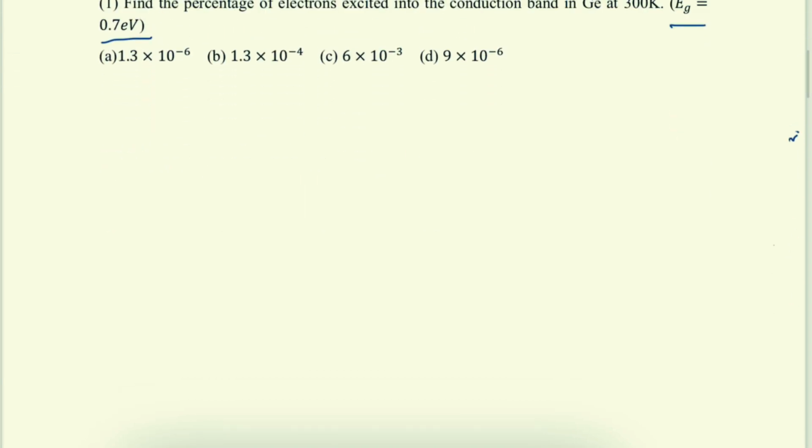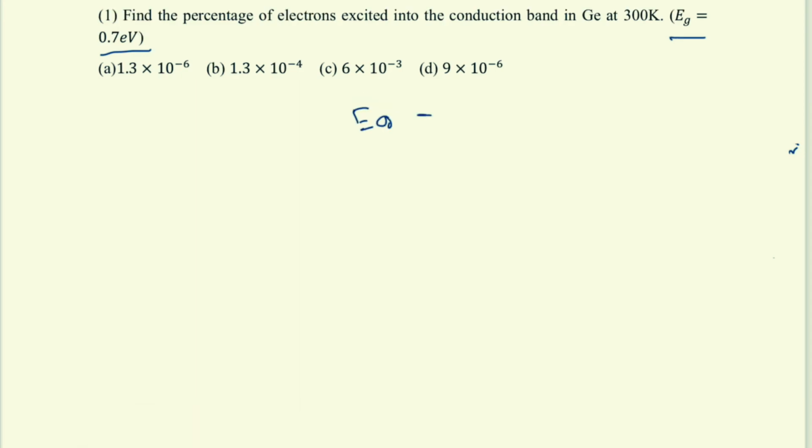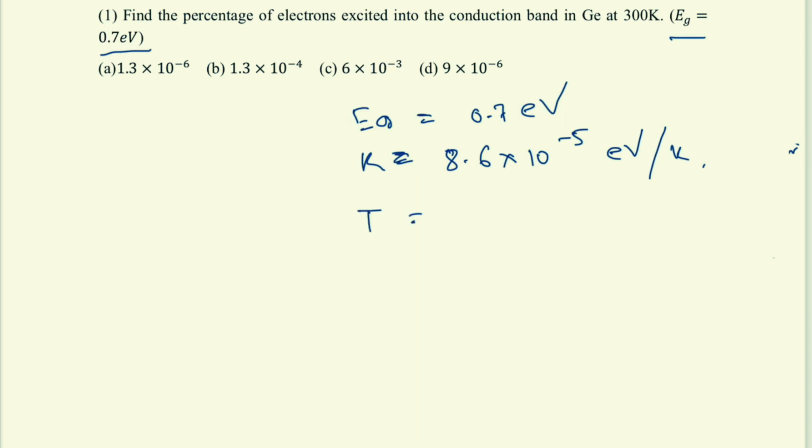It is telling that this Eg is given as 0.7 electron volt, and k, I told you to remember in electron volt, and T is the absolute temperature, 300 Kelvin, given, right.